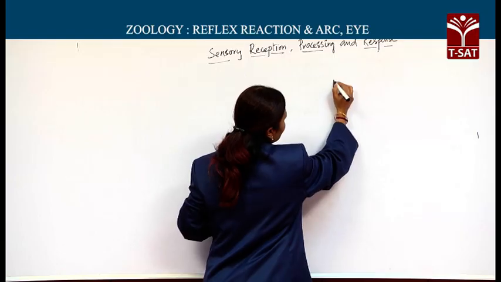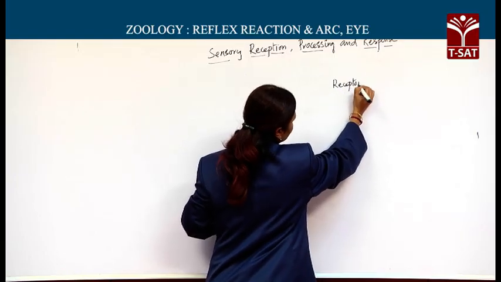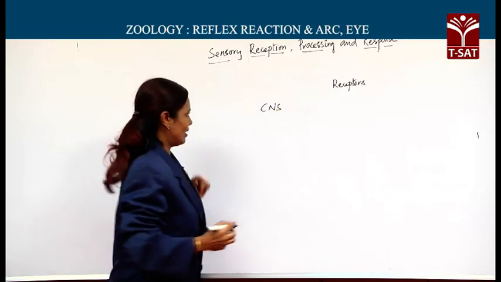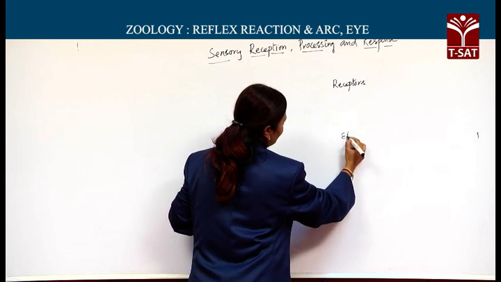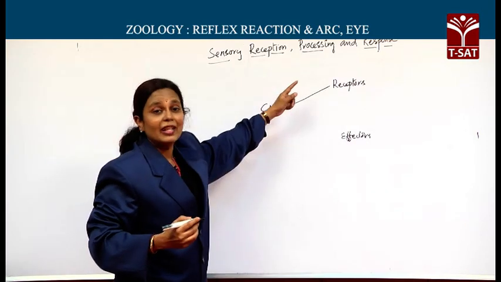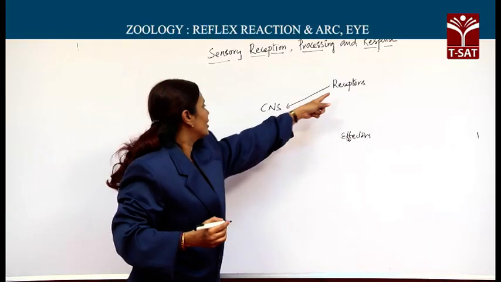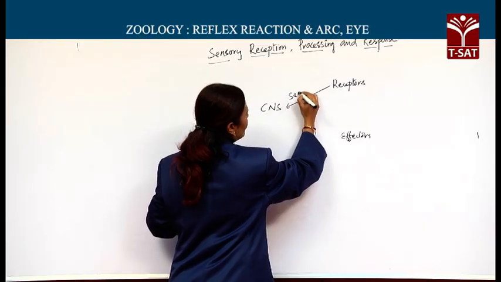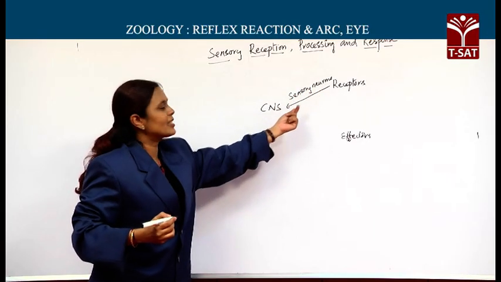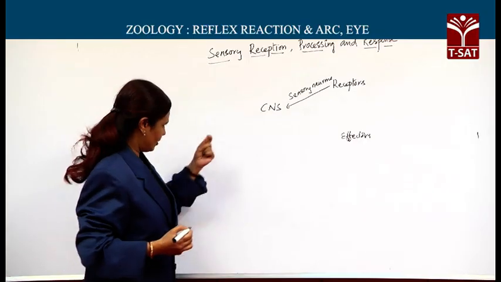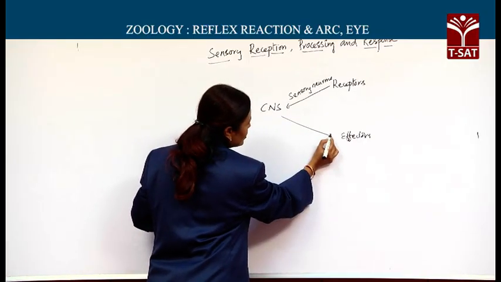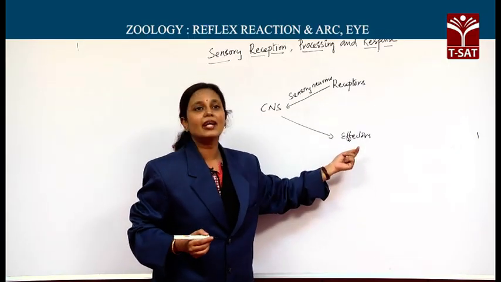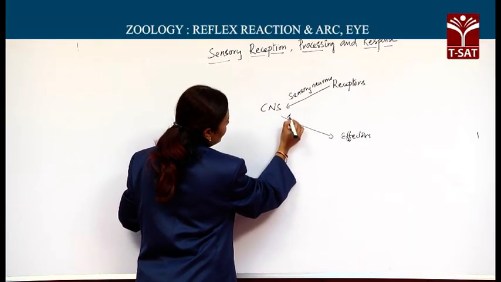One is receptors, number two is the central nervous system, CNS, and then the effectors. The changes in the environment received by the receptors are conveyed to the central nervous system through the sensory neurons. This is called the sensory route. Now the processed and analyzed information from the central nervous system is conveyed to the effectors through motor neurons.